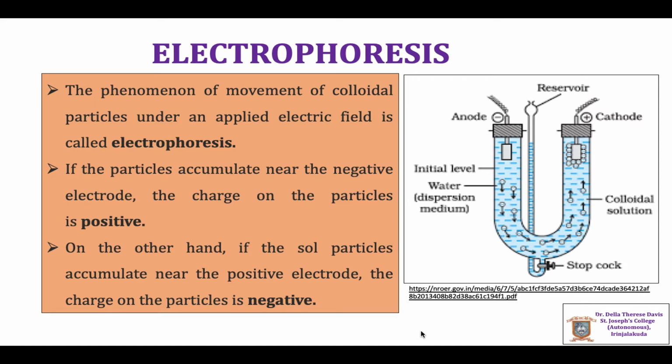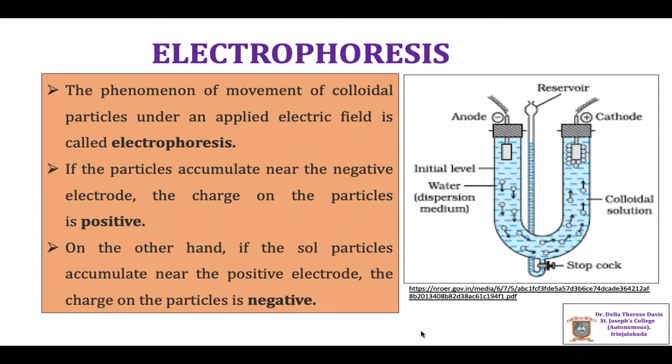Thus, by noting the direction of the motion of the colloidal particles under the influence of an electric field, we can determine whether the colloidal particles are positively or negatively charged.